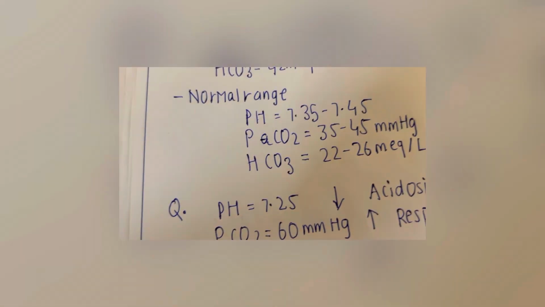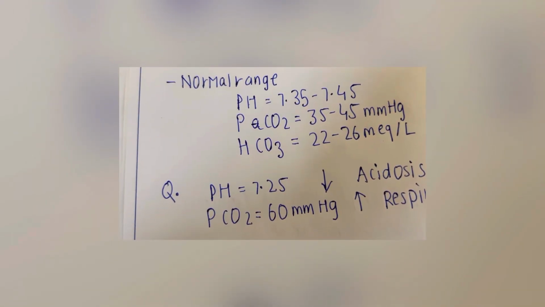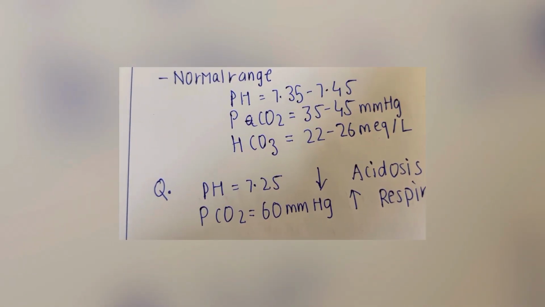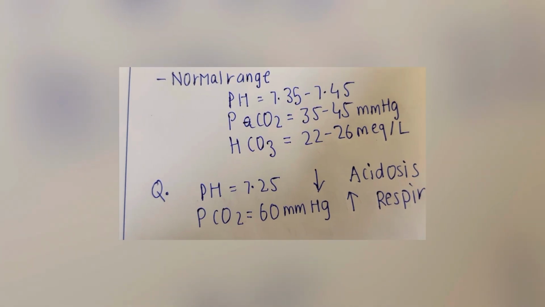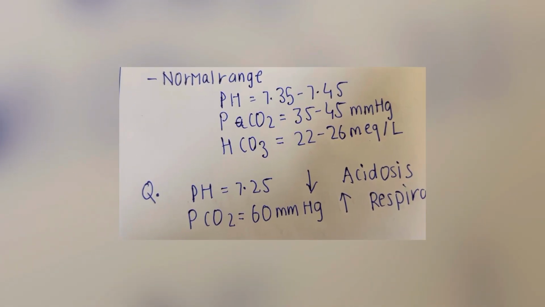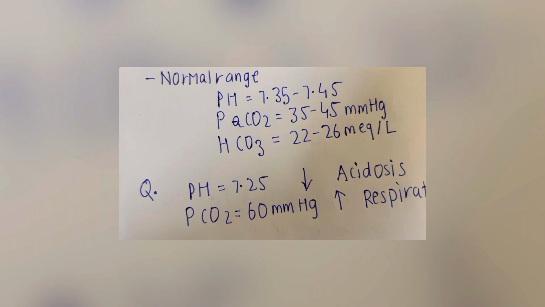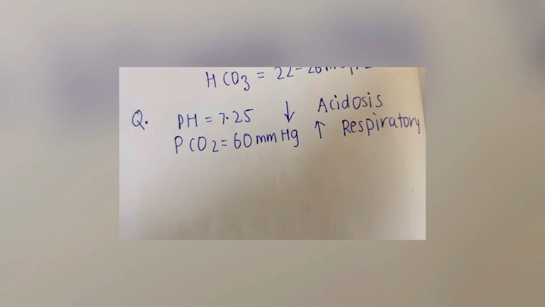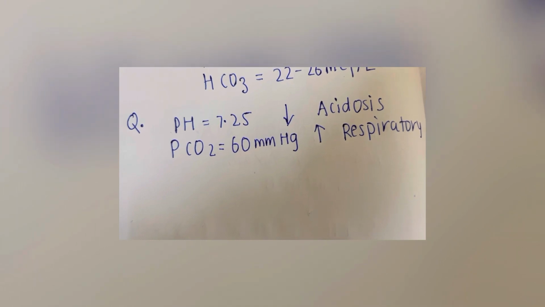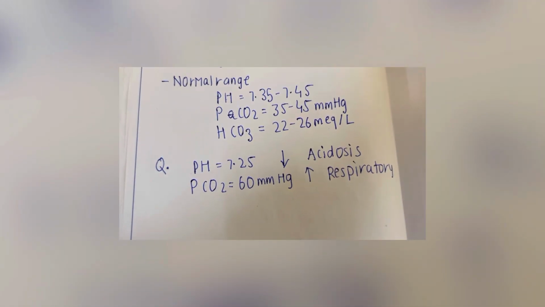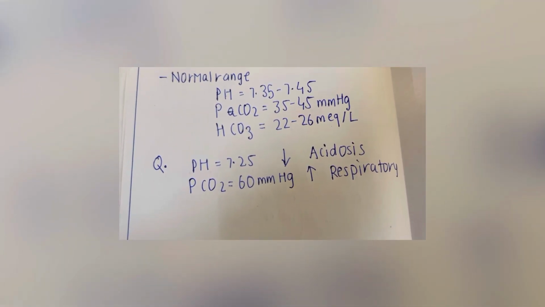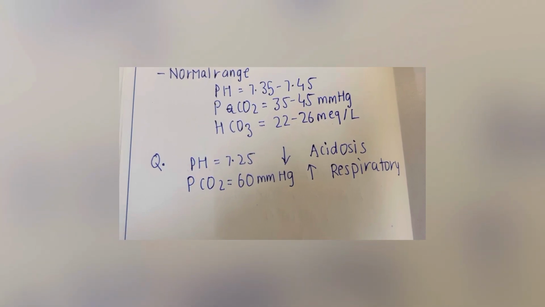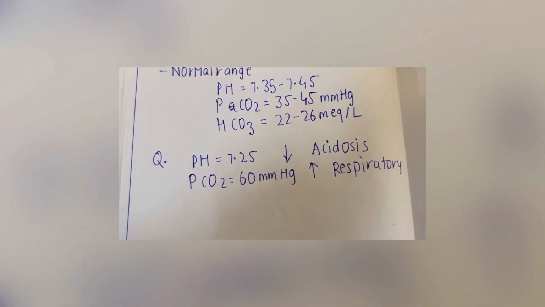See, the normal range of pH is 7.35 to 7.45, PCO2 is 35 to 45 mmHg, HCO3 is 22 to 26 milliequivalent. In the question they gave pH is 7.25, that is it is decreasing. So it's acidosis, and PCO2 is 60, that is it's increasing.